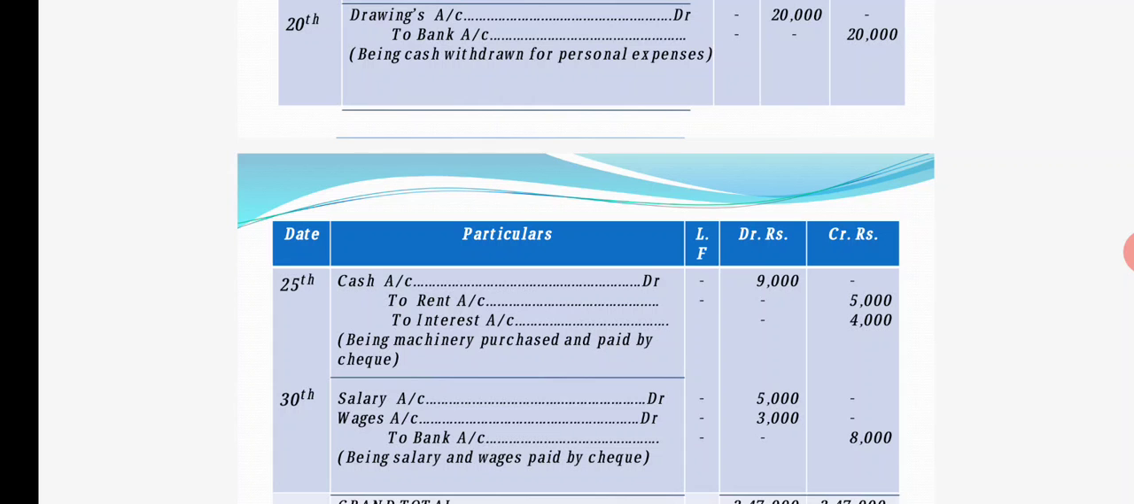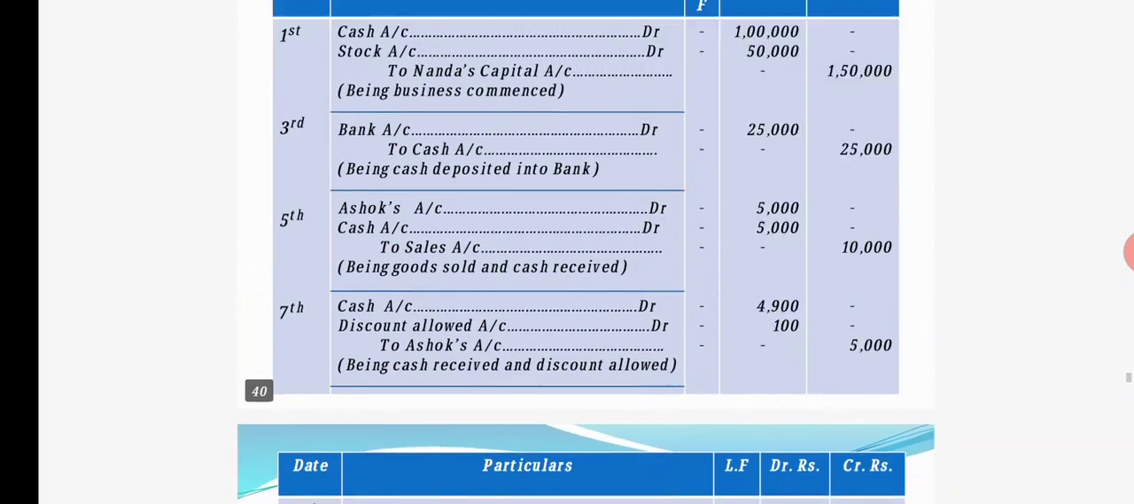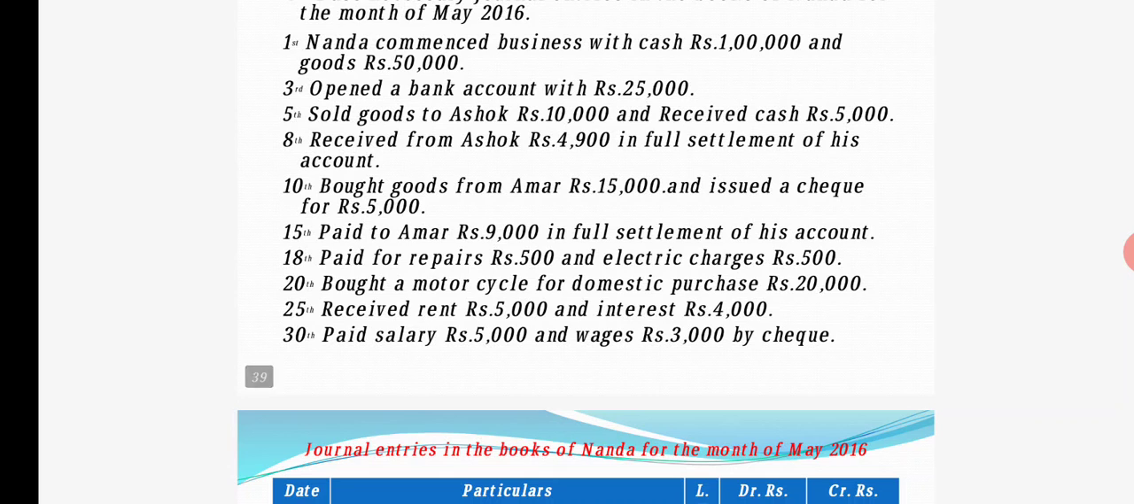Right, change the narration there, okay, being rent and interest received. Okay, change the narration of 25th, being rent and interest received, okay. Next on 30th, paid salary 5,000 and wages 3,000 by check.